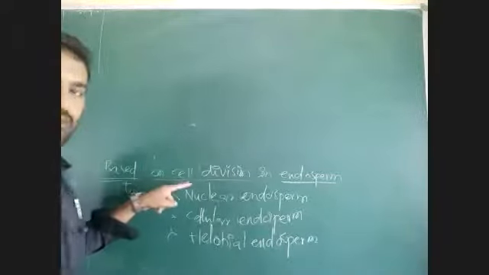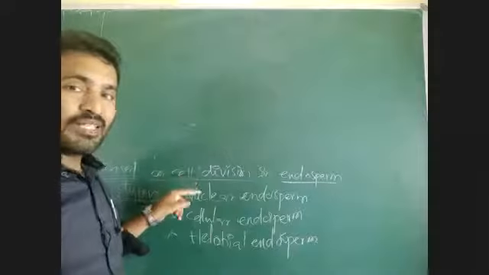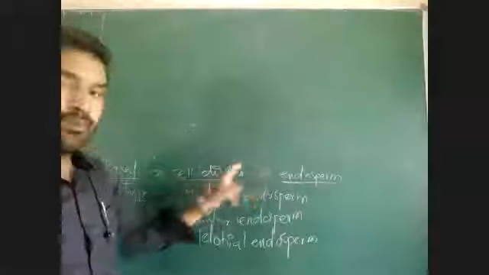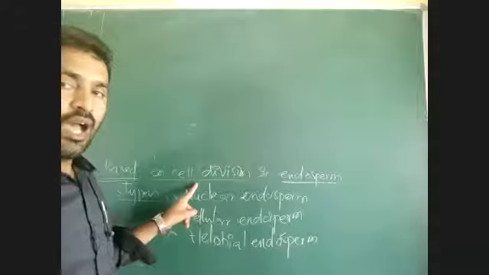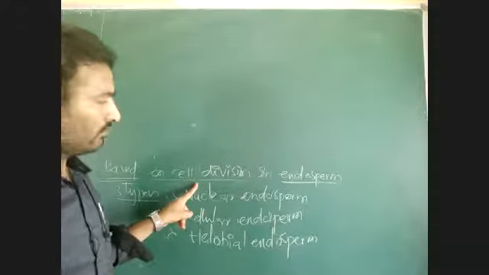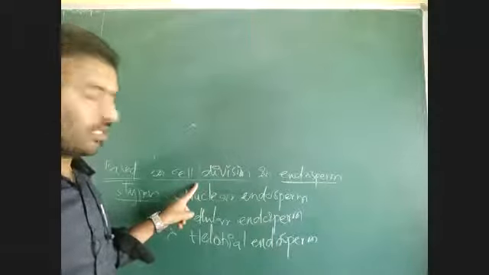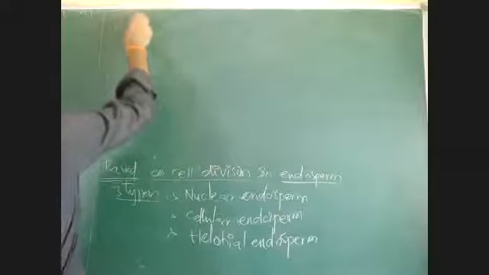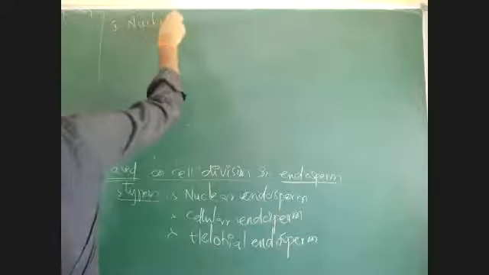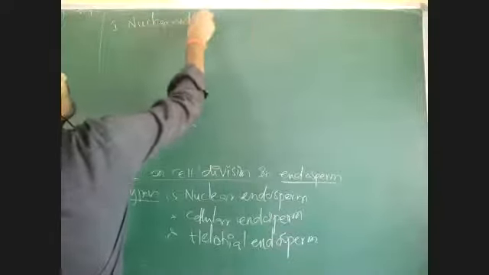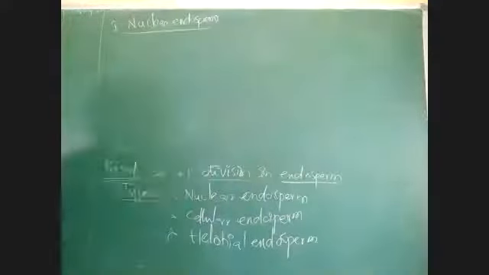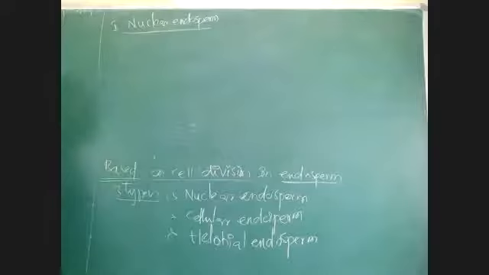During that cell division, based on the type of cell division taking place, it is three types. One is nuclear endosperm. You already know the example. Suppose take coconut water. Coconut water is an example of nuclear endosperm.